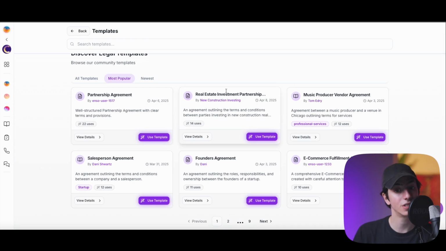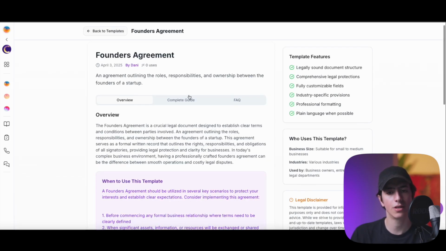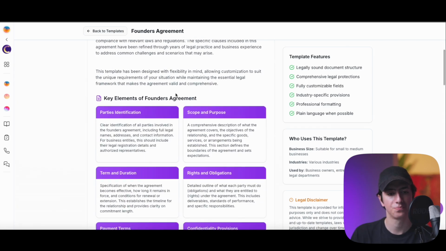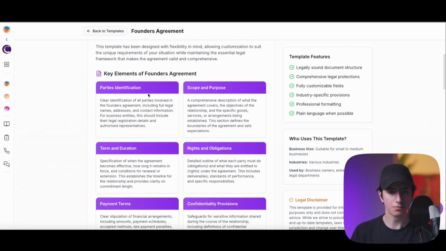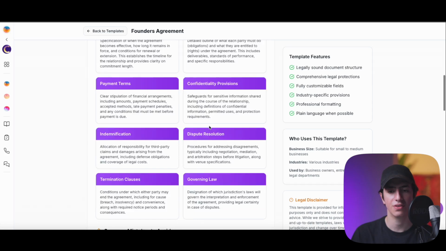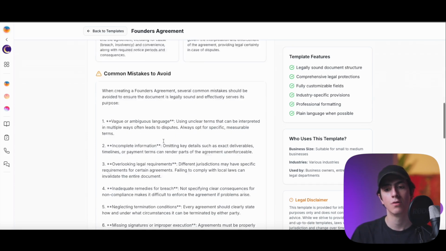So we have partnership agreement, real estate partnership agreement, music producer vendor agreement, e-commerce fulfillment agreement, founders, right, or salesperson agreement. So let's, for example, test out the founders agreement. Go and view details, and you can see right here what this agreement is about. So this is an agreement outlining the roles, responsibilities, and ownership between the founders of a startup, right? So you can have the complete guide of the agreements with the key elements of the agreement. Again, parties identification, scope and purpose, term and duration, rights and obligations, all of the different stuff discussed in the agreement. Some common mistakes that you want to avoid if you're trying to tackle this yourself, right?